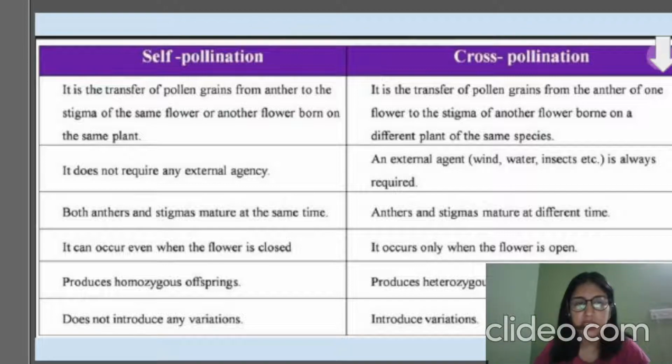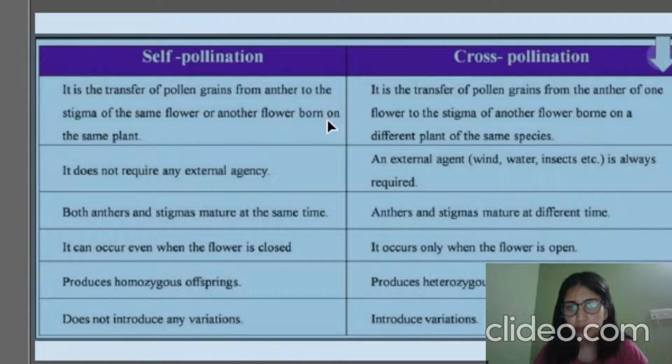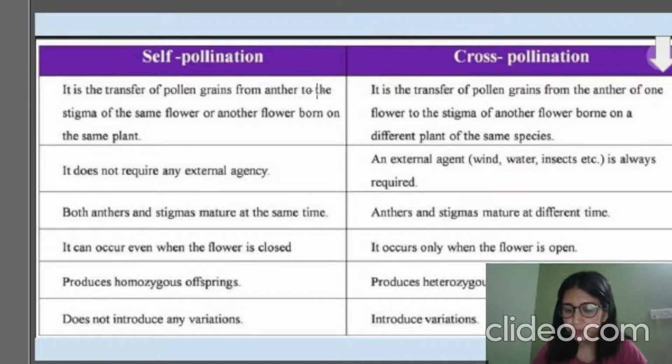So nothing new is coming in case of self pollination. So they are not introducing any kind of variation in the offspring they are producing. But if we talk about cross pollination, there is something new. The new thing is the genes that are coming from the other plant. The anther from one plant is getting transferred to the stigma of another plant, a plant that is different from the first one. So when there is a difference in the parents, then certainly there will be a difference in the offspring as well. So in cross pollination they will be introducing variation, while in self pollination there will be no variation introduced. So we will be moving forward with this thought, right?